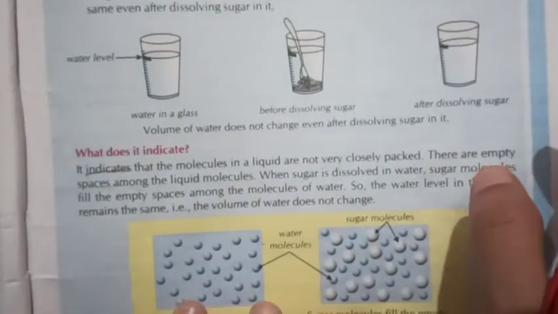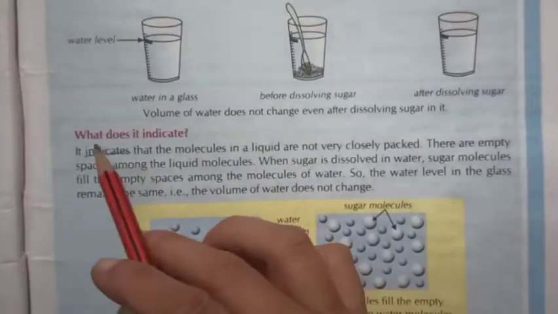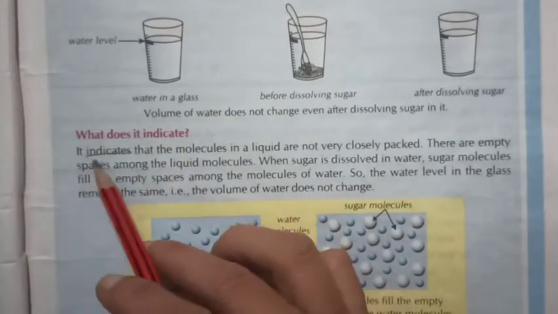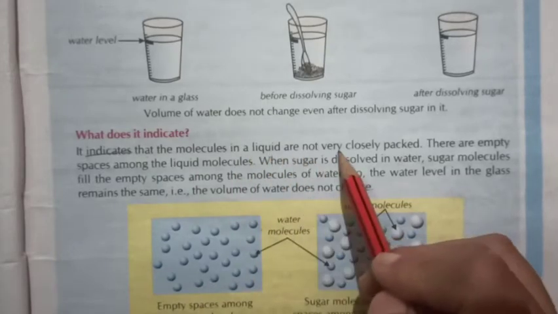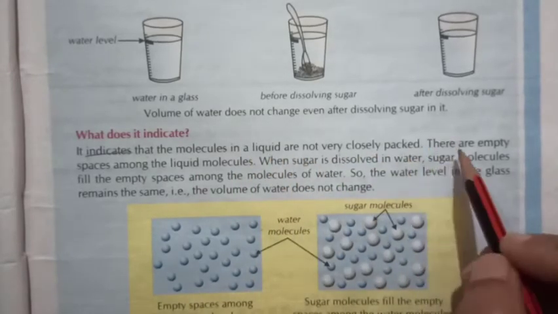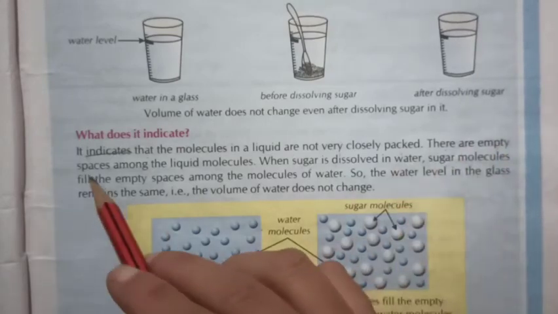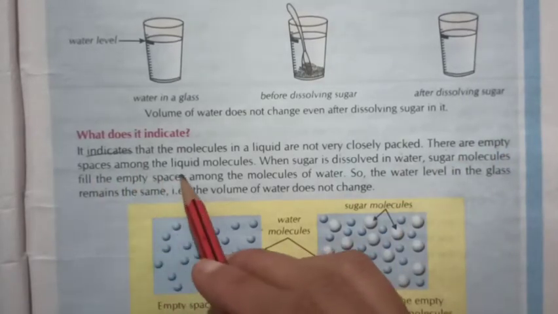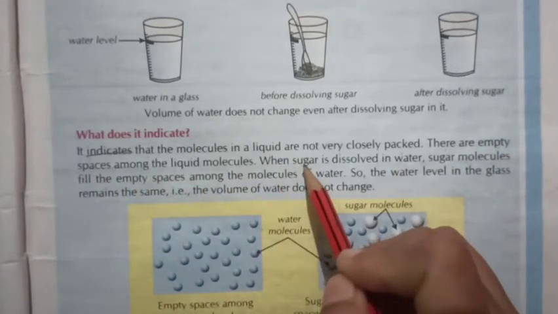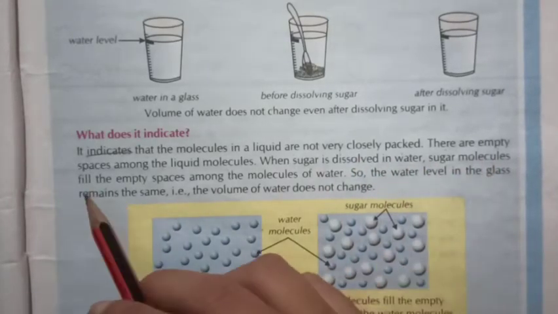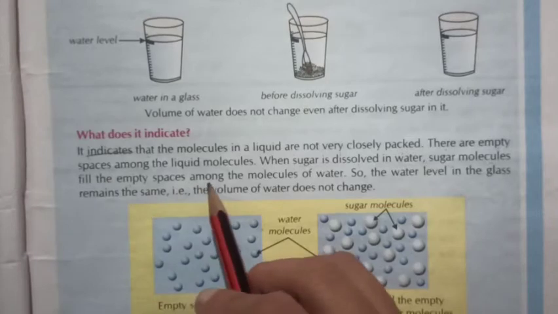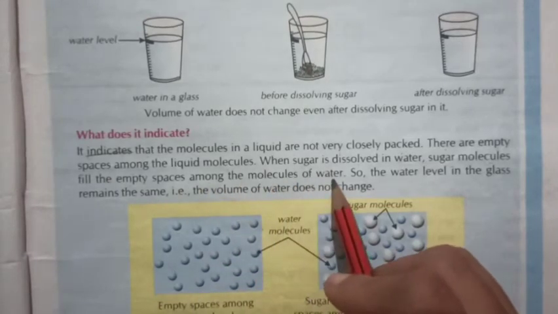Now let us see, what does this indicate? It indicates that the molecules in a liquid are not very closely packed. There are empty spaces among the liquid molecules. When sugar is dissolved in water, sugar molecules fill the empty spaces among the molecules of water.